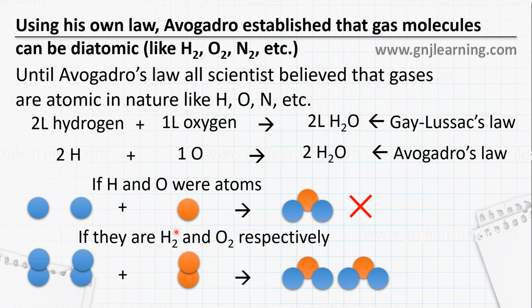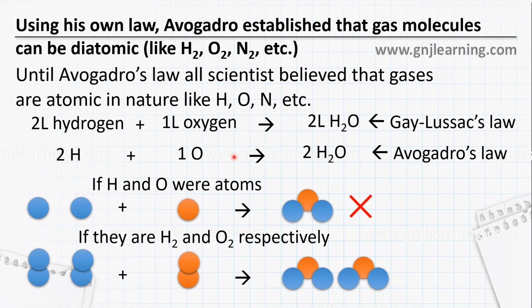And from this, Avogadro concluded that all the gas molecules in elemental form, like hydrogen, oxygen, nitrogen, chlorine, fluorine, are all diatomic. There are even compounds which are not diatomic, but he proposed that H2 is diatomic, diatomic means 2 atoms, oxygen is diatomic, nitrogen is diatomic, etc.